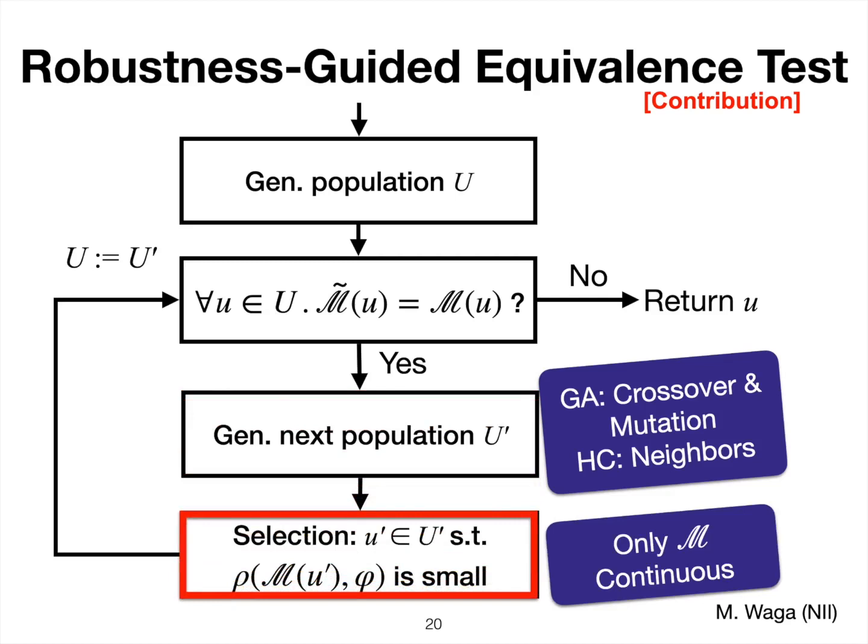But here, we take the input signals such that the robustness for the actual system is small. So here we do not evaluate the approximating model. So this is one point in this equivalence testing algorithm.